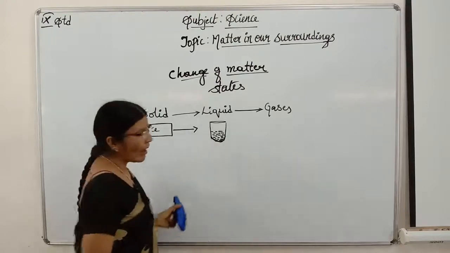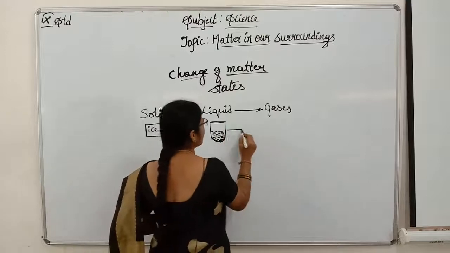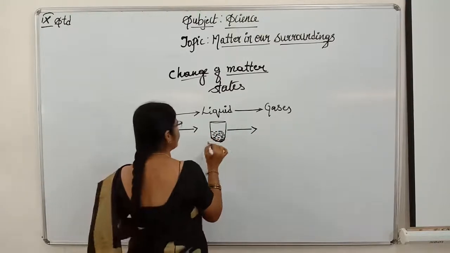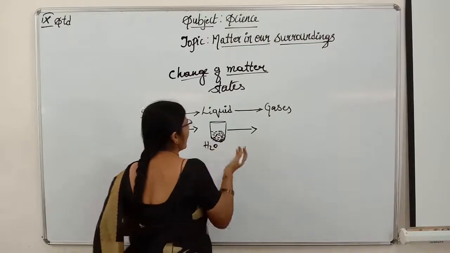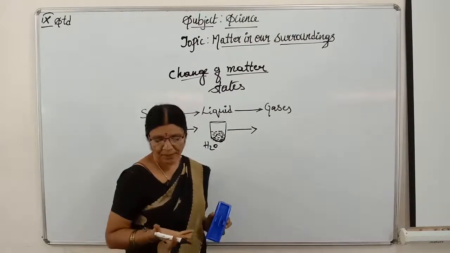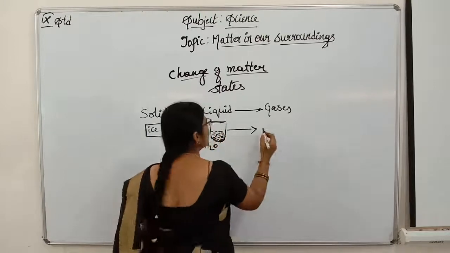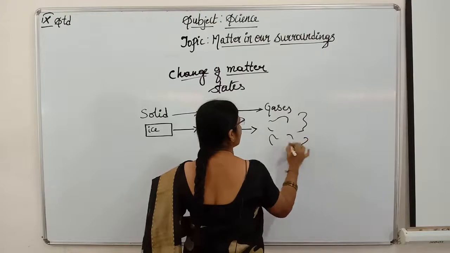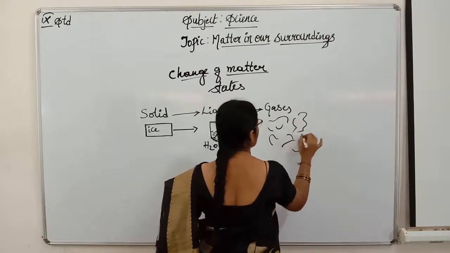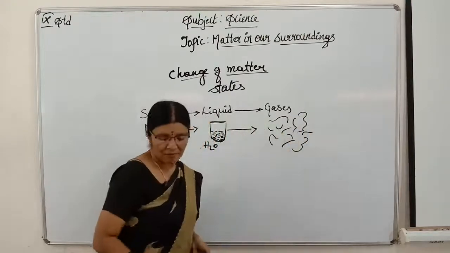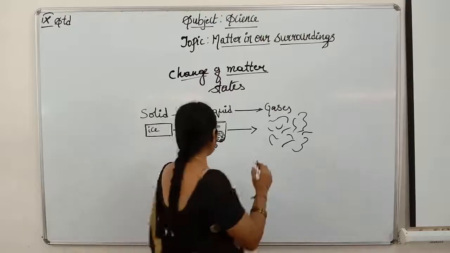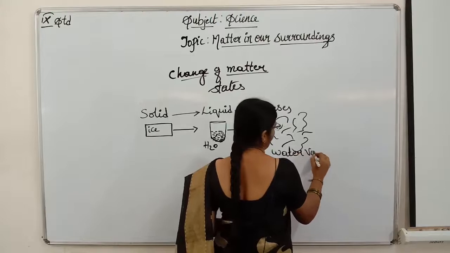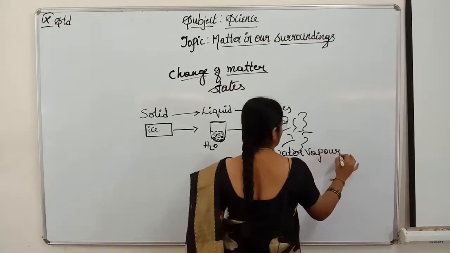Liquid. Again this liquid, I started to give temperature. This is water. I started to heat, giving some temperature, and this has changed into water vapor, children. Water vapor. It has gone to steam. Isn't it, children? It is the gaseous state.